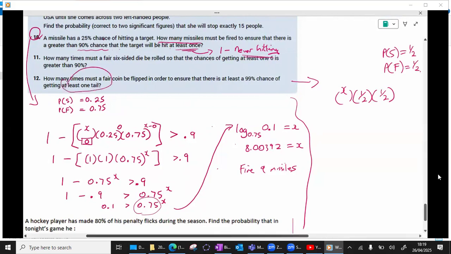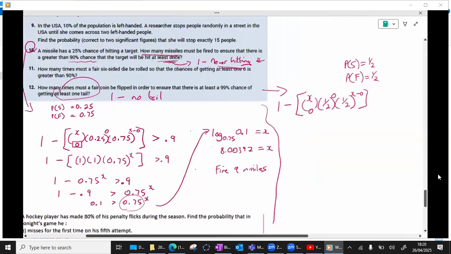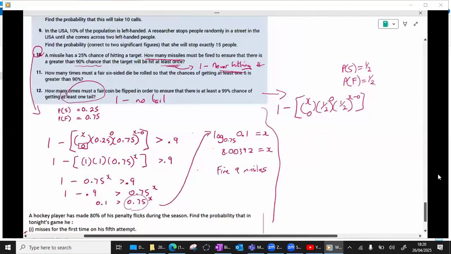At least one tail. Now, at least one tail would suggest 1 tail, 2 tails, 3 tails, 4 tails, depending on how many times you flip the coin. So an easier way to do it is to do 1 minus no tail at all. In other words, that it never happened. 1 minus never, like we did up here. So we're going to do 1 minus it never happening. So that's 0. That's going to be x choose 0. And we want this to ensure that there is at least a 99% chance. So this has to be bigger than or equal to 0.99.